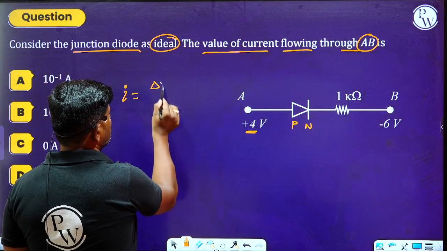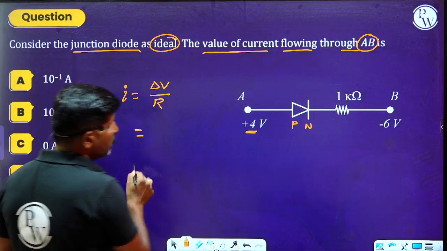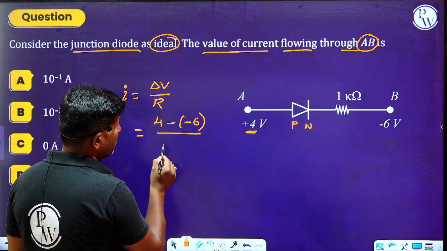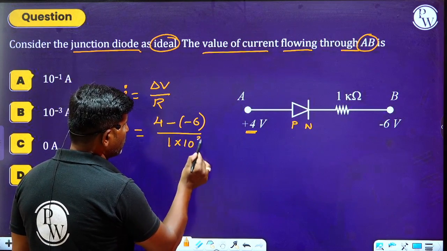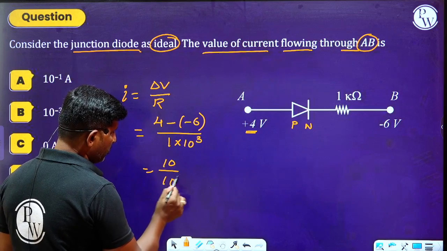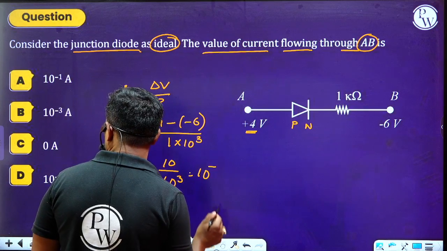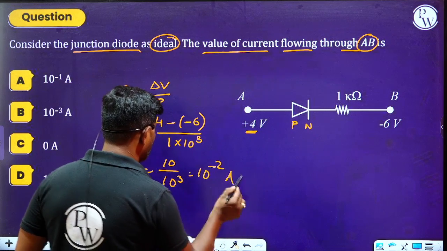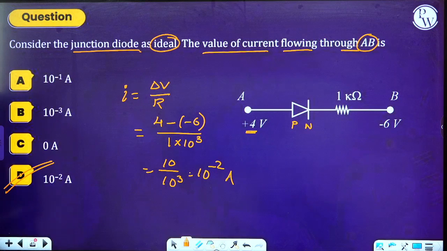Current is equal to delta V divided by R. What is the delta V value here? 4 minus of minus 6, divided by R. R value is 1 into 10 to the power of 3. That is 10 divided by 10 power 3, which equals 10 to the power of minus 2 ampere. Hence, option D is the right answer. I hope you can do this question. Now, similarly, let us move on to the next one.